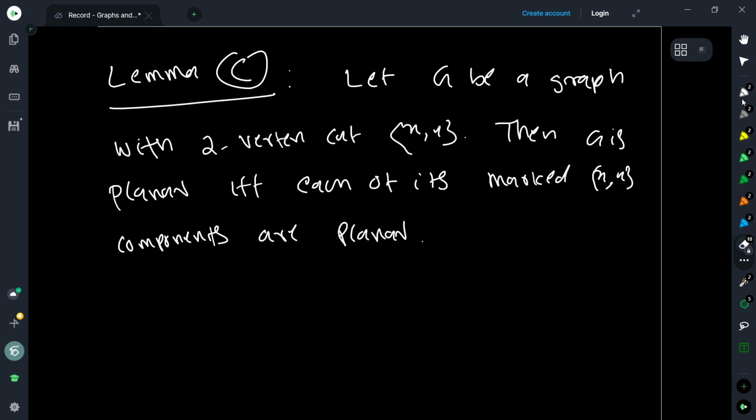Can somebody tell me how to construct an embedding using the fact that each of the marked xy components are planar?